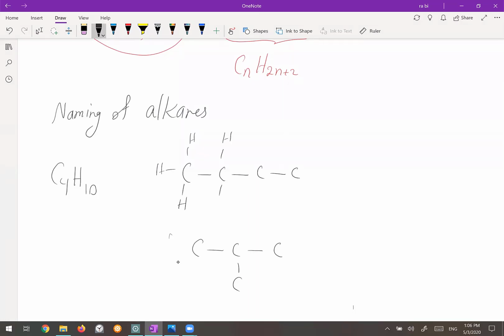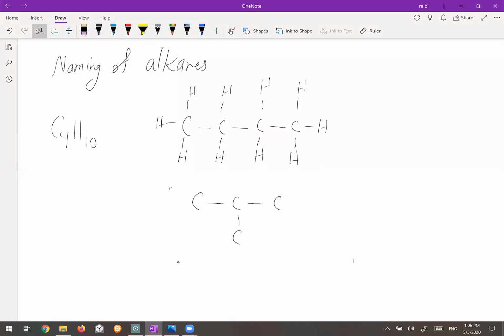Here it needs 2 hydrogen. Here it needs 2 hydrogen. Here it needs 3 hydrogen. And for this one, you need 3 hydrogen here, 1 hydrogen for this carbon, 3 hydrogens for this carbon, and 3 hydrogens for this one. Okay, so both of them are C4H10.